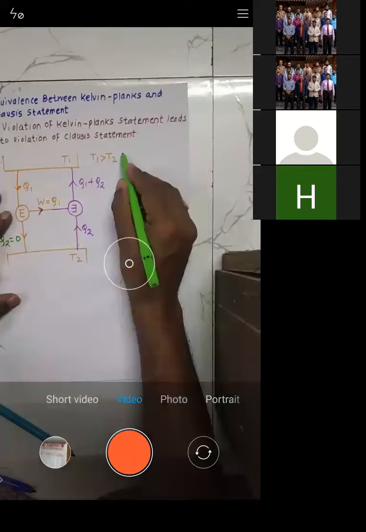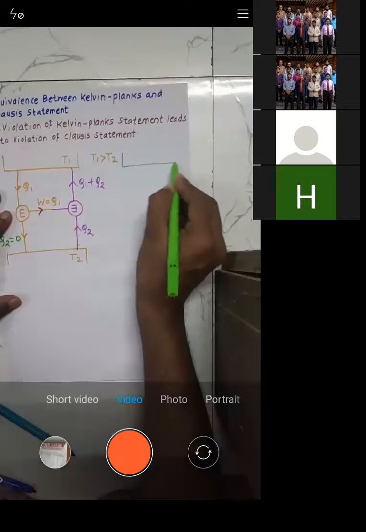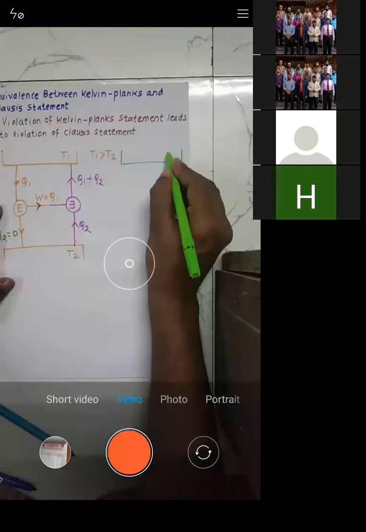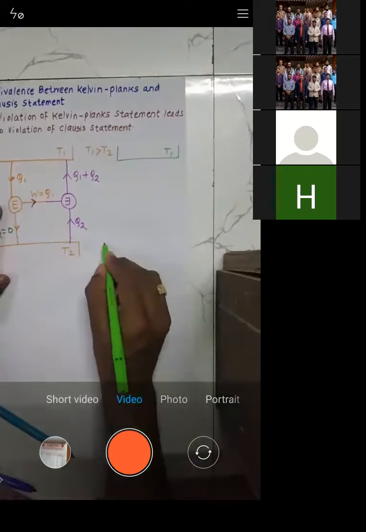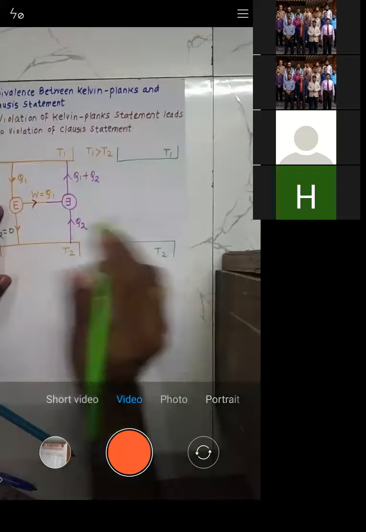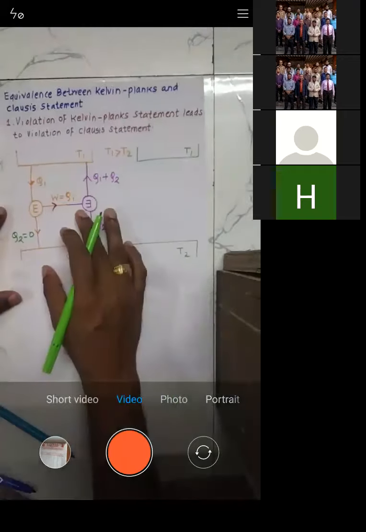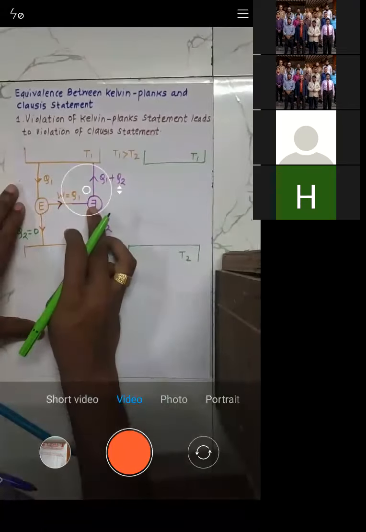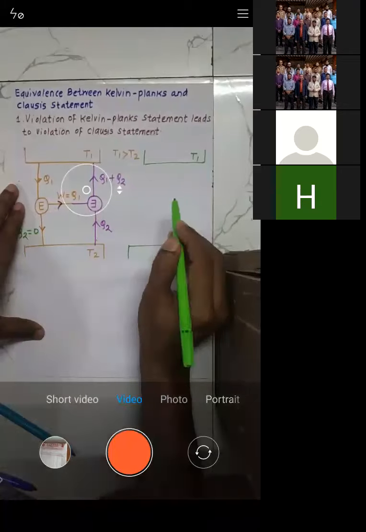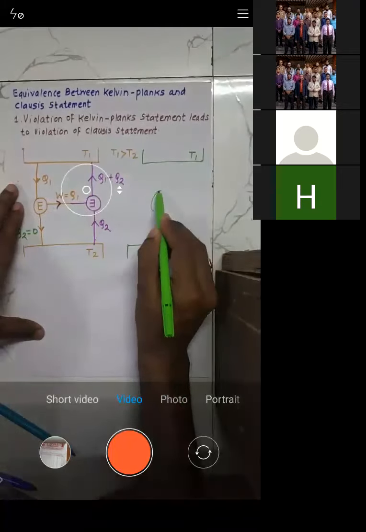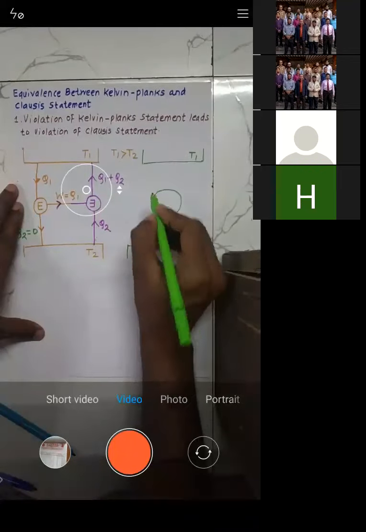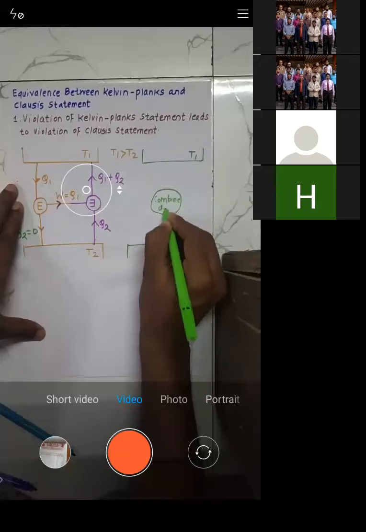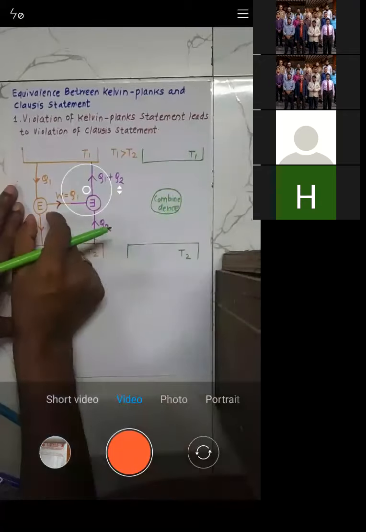Yes, sir, audible. Now see, if I need to draw the combined diagram, I will just draw it. Let this be T1 and let this be T2. When I draw the combined diagram, I will combine the engine and the reverse heat engine. I will combine these two devices, so I'll just call them a combined device.